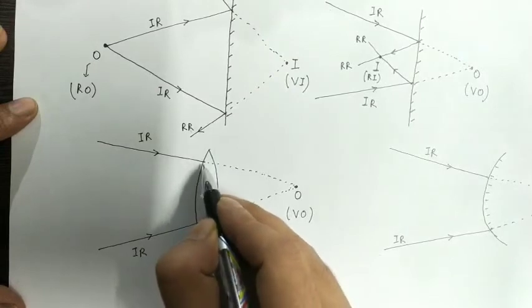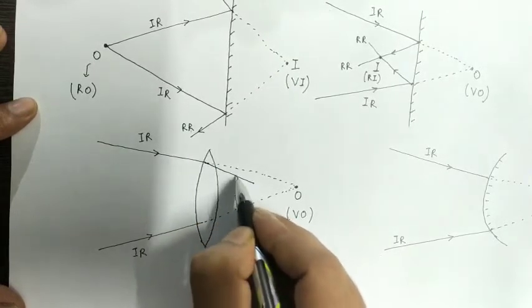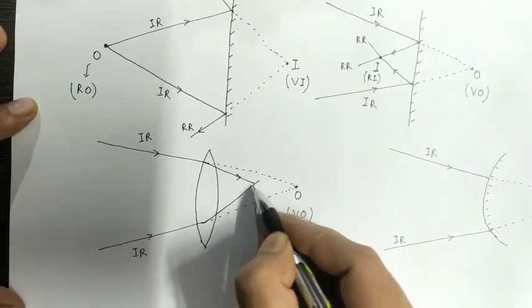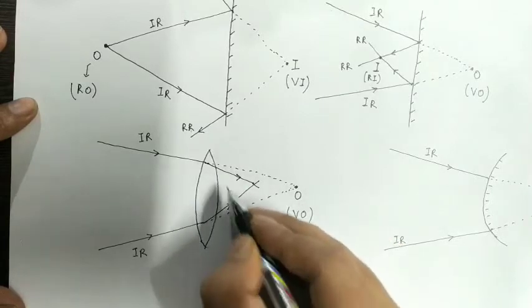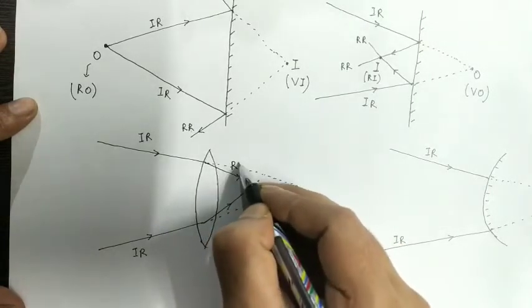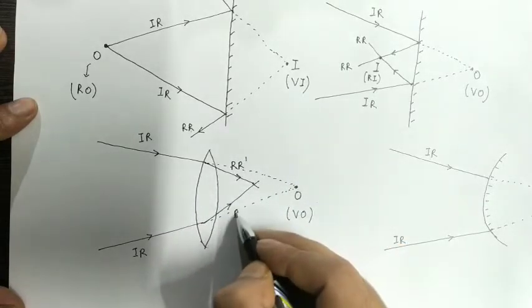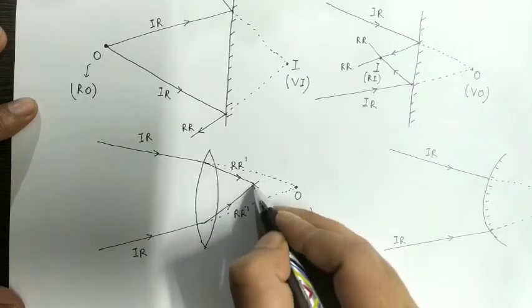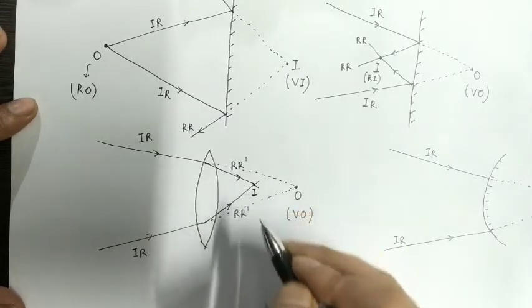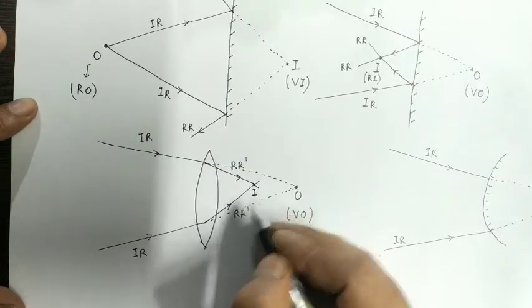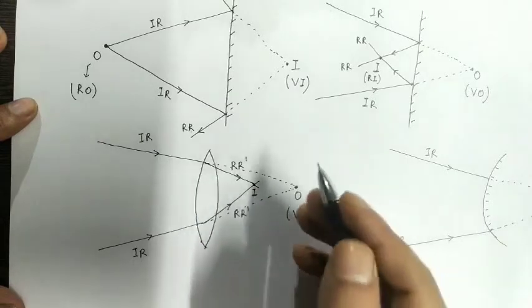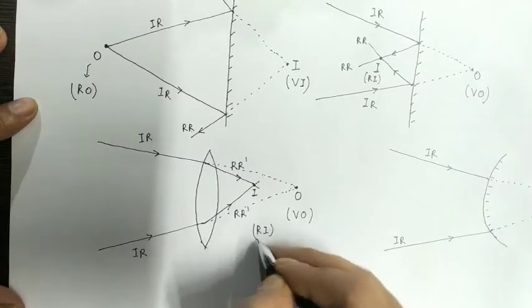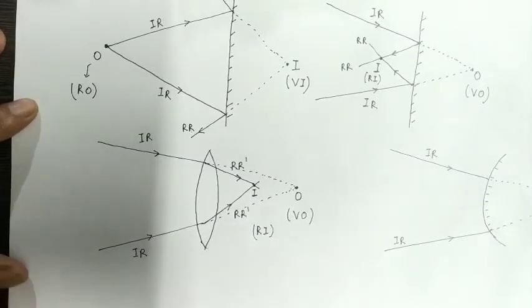Now let us see the third example. This incident ray will refract, and this ray will refract like this. So this is the refracted ray and this is the refracted ray. Are the two meeting actually? The answer is yes. So we will get an image here. Will this image be real or virtual? Since the refracted rays are meeting actually, the image here will be a real image. Now let's see the fourth example.